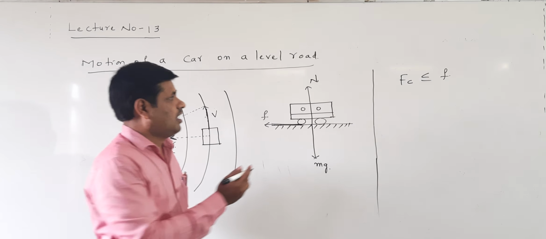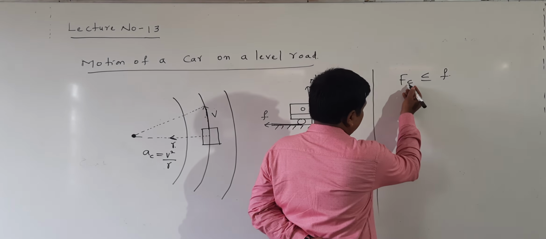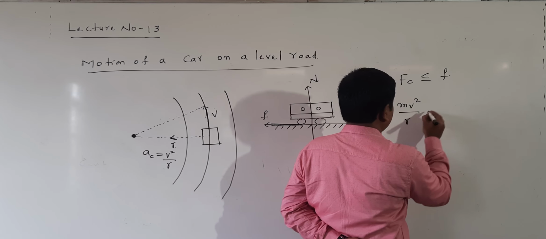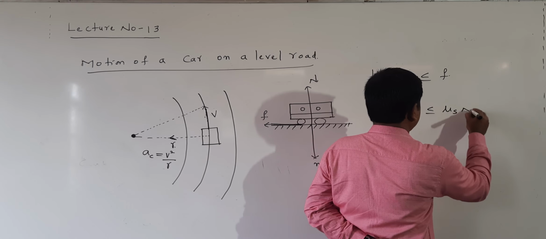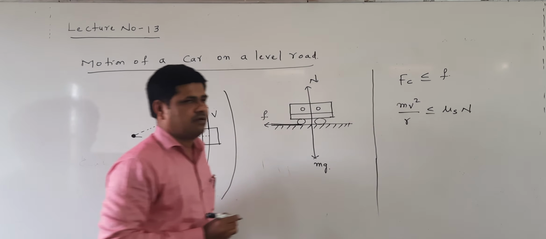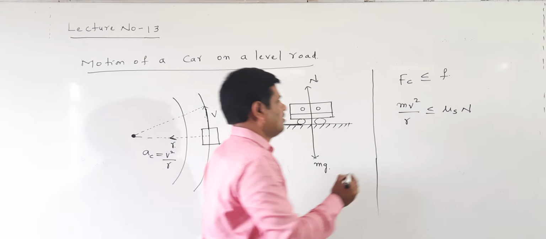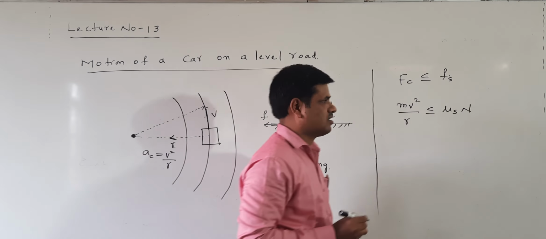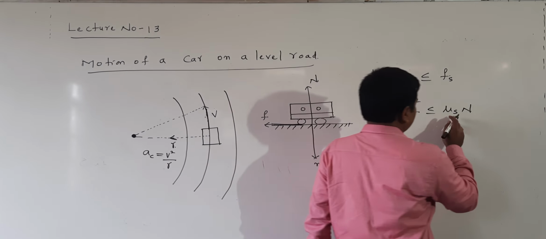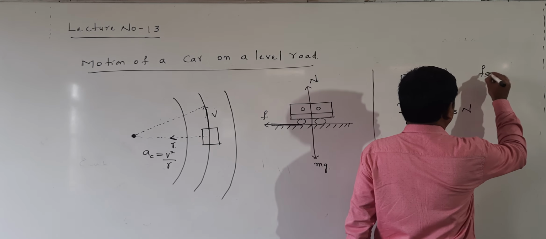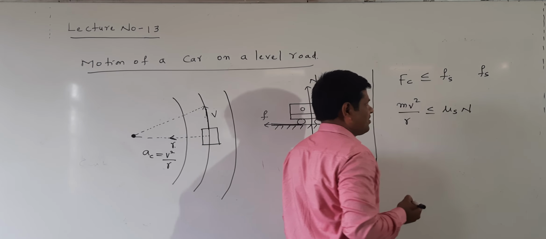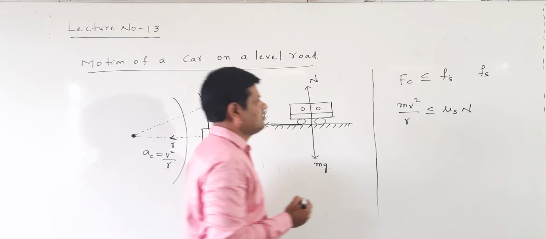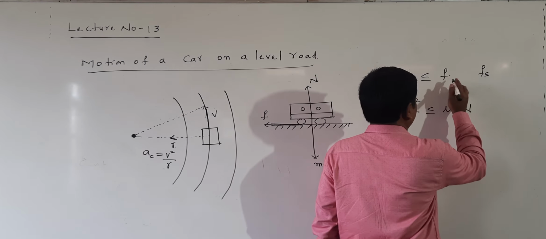Next, we know the centripetal force formula: mv square by r is less than or equal to mu s into N. This is called static friction, Fs. Here mu s into N is the maximum value of static friction, which we can also simply write as Fl.